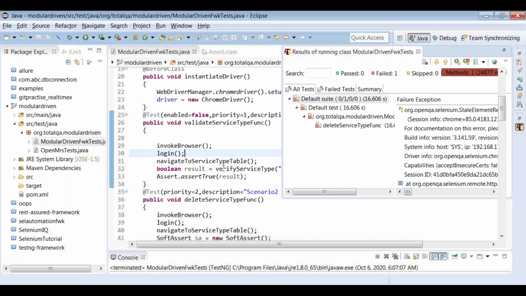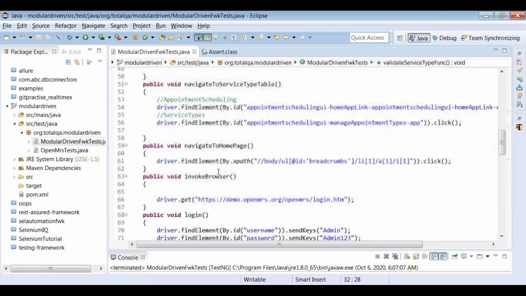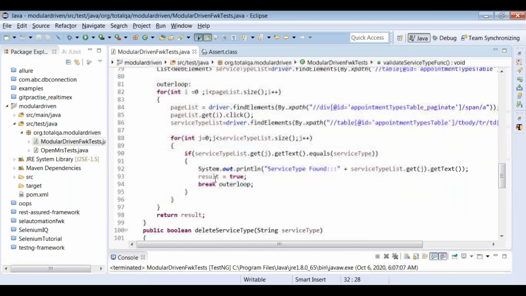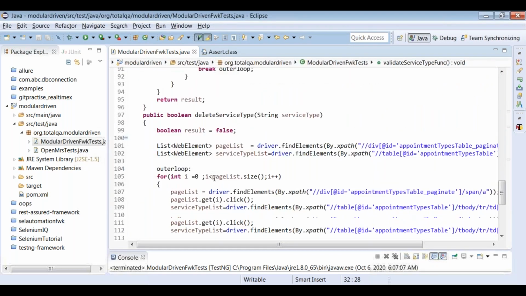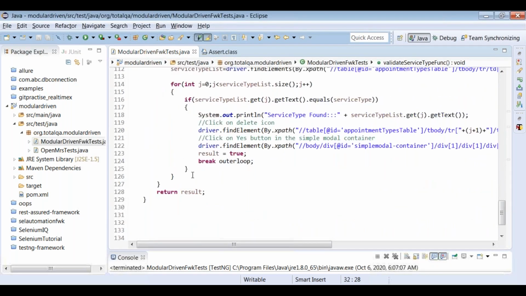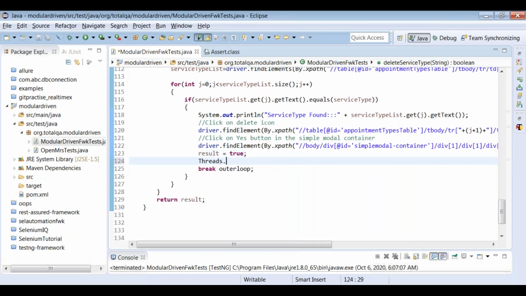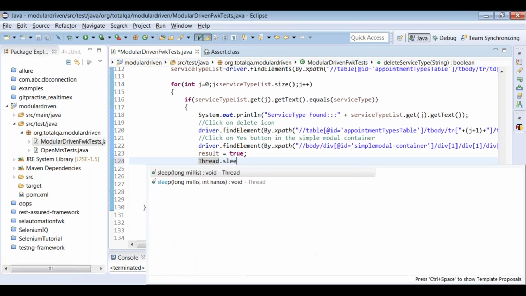Okay, let's do one thing. So what is happening here? Whenever we try to delete the service type, it requires some delay to navigate to the home page. What we do here is insert a small delay, say Thread.sleep of 2 seconds, because once you delete, it might take some time.